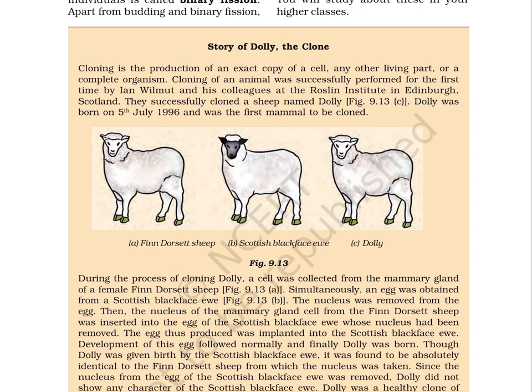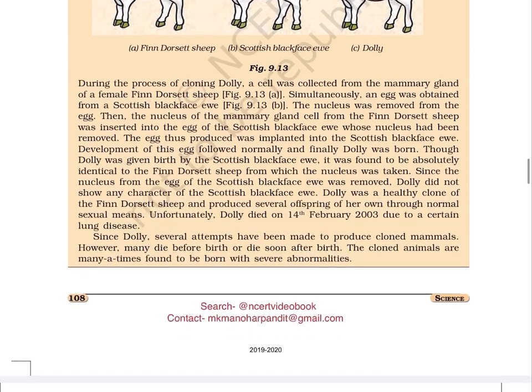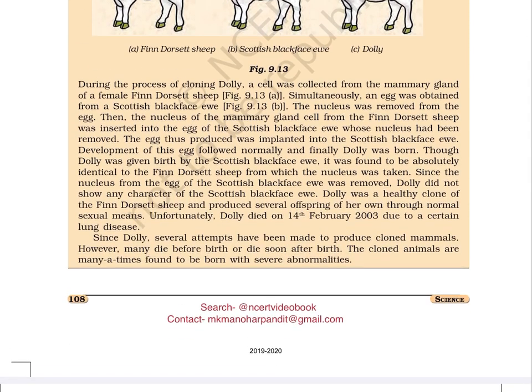Figure 9.13. The figure has three images. Image A shows Finn Dorset sheep. Image B, Scottish blackface ewe. Image C, Dolly. During the process of cloning Dolly, a cell was collected from the mammary gland of a female Finn Dorset sheep, figure 9.13a. Simultaneously, an egg was obtained from a Scottish blackface ewe, figure 9.13b.